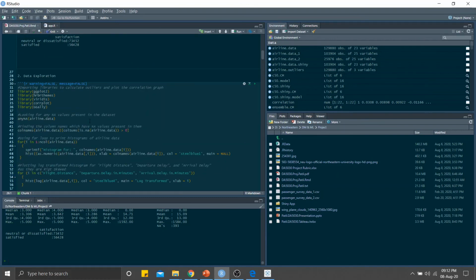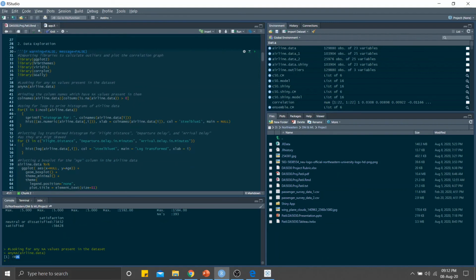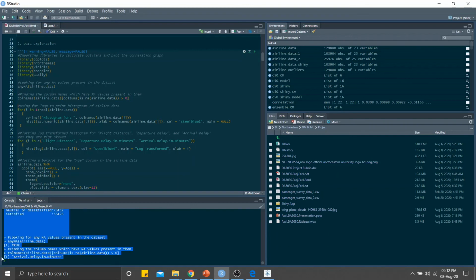Going into the data exploration part, the first thing I have done is check for any NA values in the data. There are some NA values in the data. So then I have printed which columns have NA values. As you can see, only one column, which is the arrival delay, has NA values.